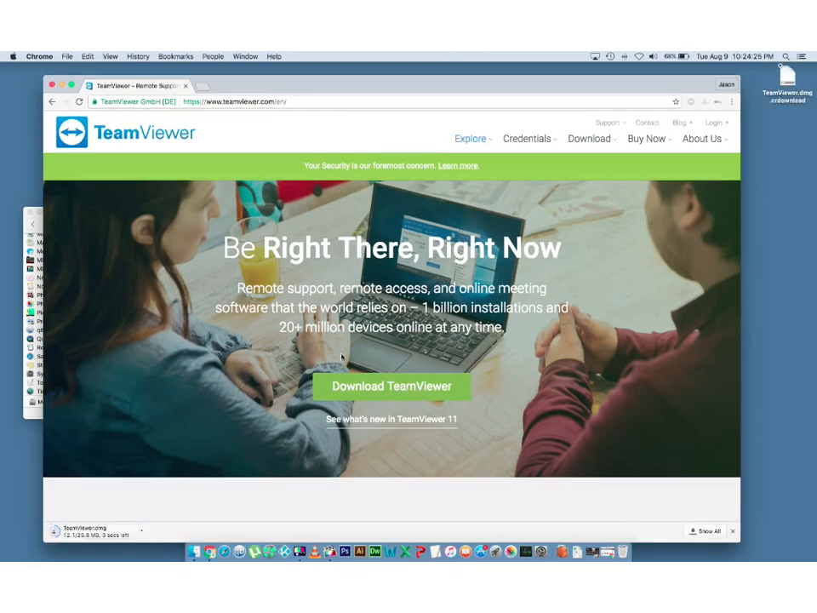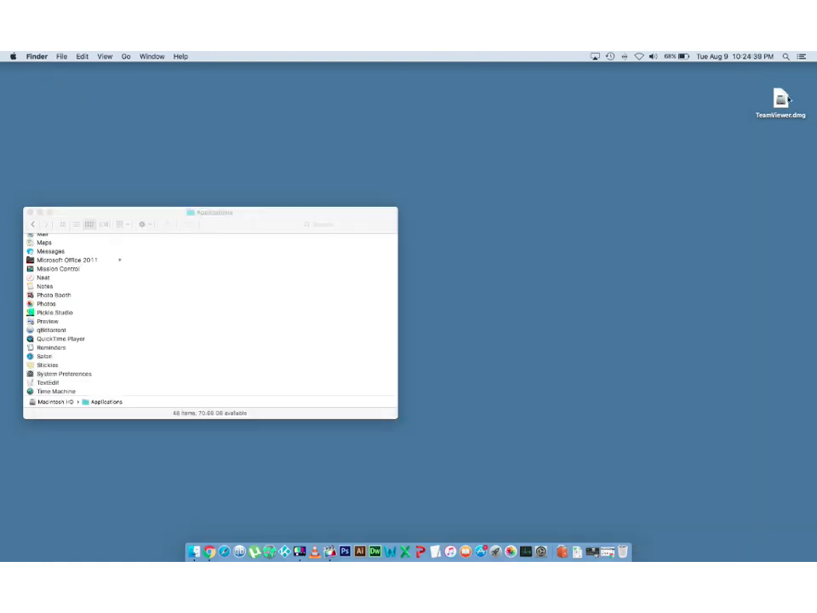I have my downloads download to my desktop, as you see right here. Your program may download in a different location, so please look where you've downloaded it and you can install it from there. So you're going to take this file right here, you're just going to double click it, it's going to unpack.